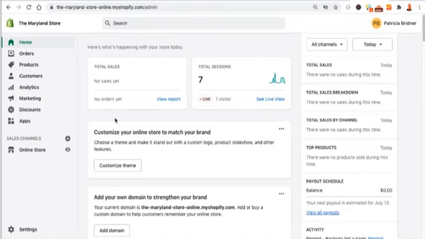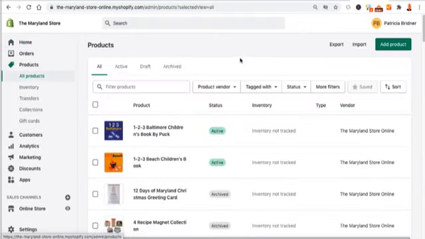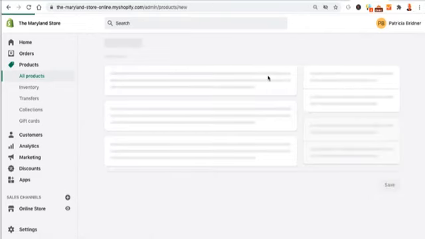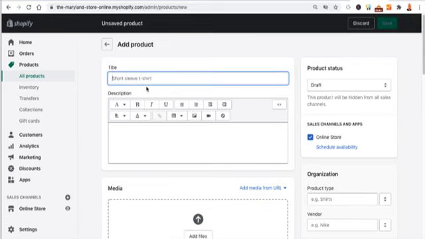I'm going to show you how to add a product to the Expanse theme for Shopify and then assign it to a collection for sale. So we're going to go ahead and log into our store. Go ahead and click on products. And we don't have the product that we need in here, so we're going to go ahead and add one. Click on add product. And we're just going to use Old Bay test.